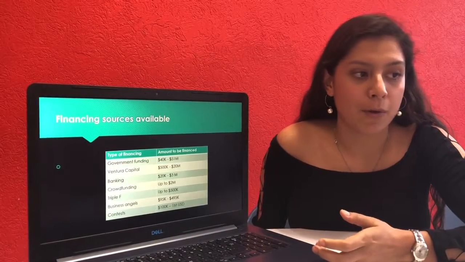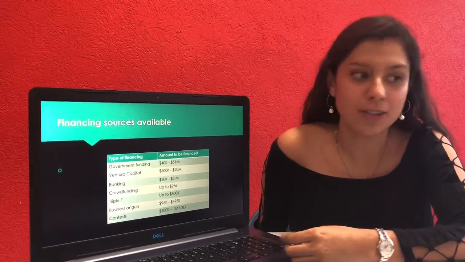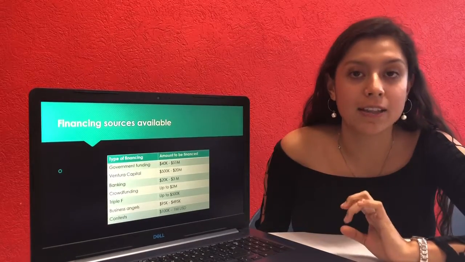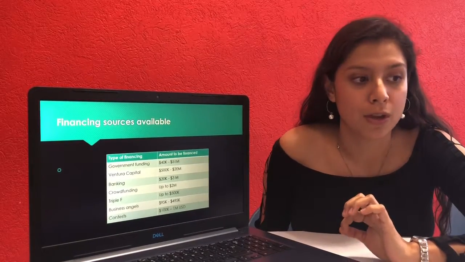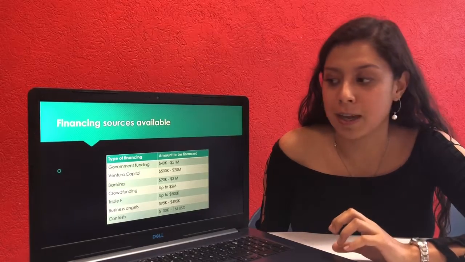Most of them require the financing application as well as official documents and inflows and outflows statements to be sure that you are able to pay the loan.